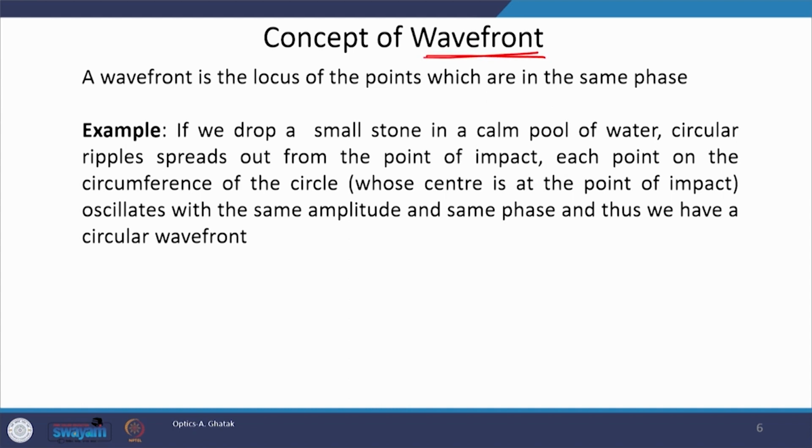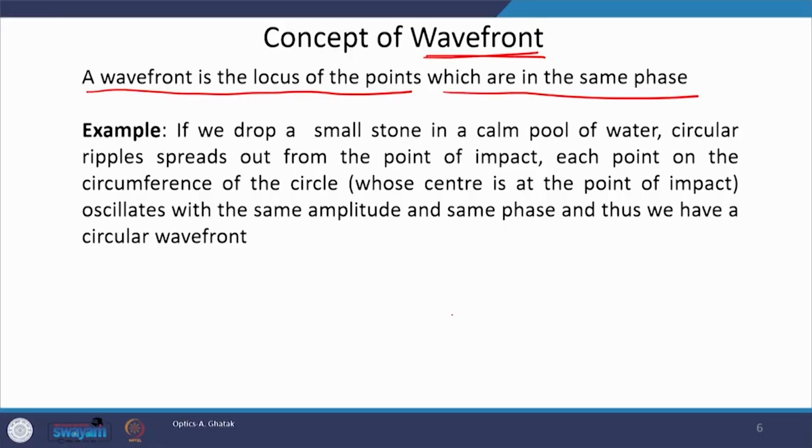A very standard definition of a wavefront is that a wavefront is the locus of points which are in the same phase. A very good example to understand the concept of a wavefront is a water body. Take a pebble and drop it in a pond. Then what will happen? The pebble will go down and strike the upper surface of the water, and from the point of impact a wave will get generated. The wave will propagate radially outward.